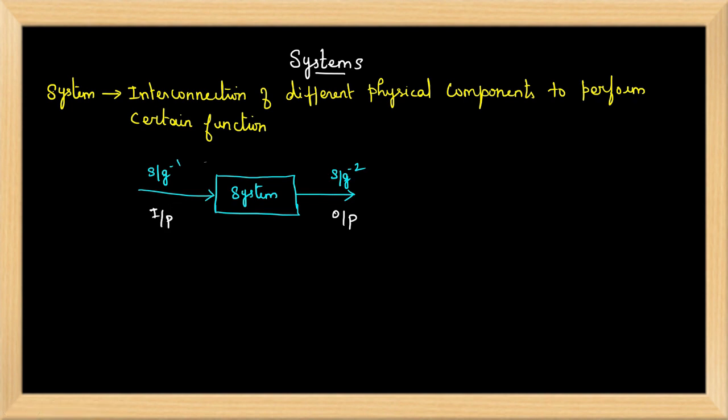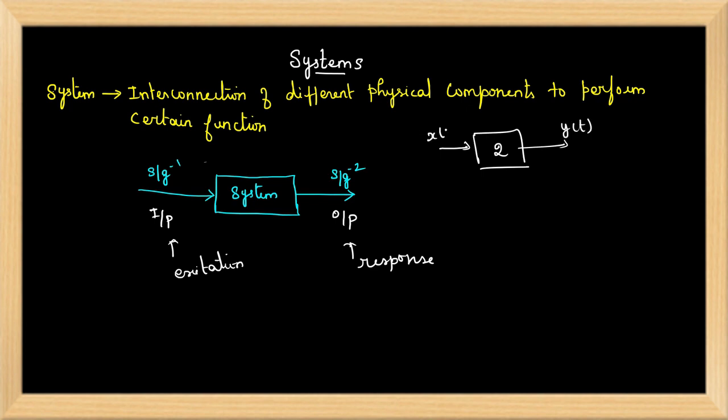We can call the input an excitation, whereas the output is the response. When you excite a system through a particular input, we get the response for that input as the output. For example, I have a system with a gain of 2, with output y of t and input x of t.